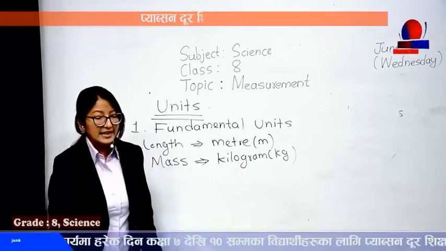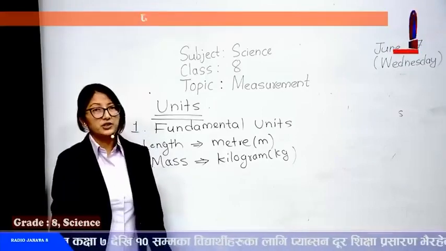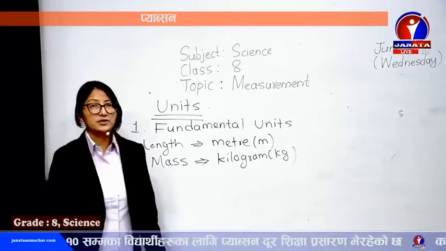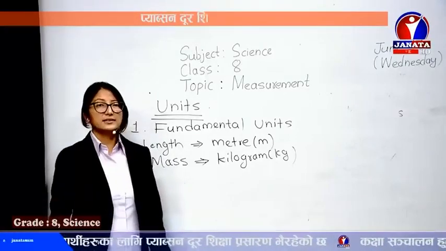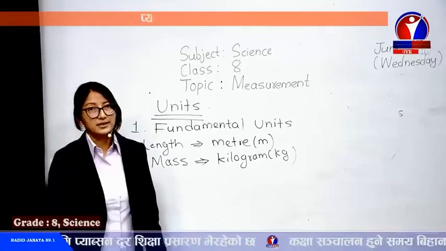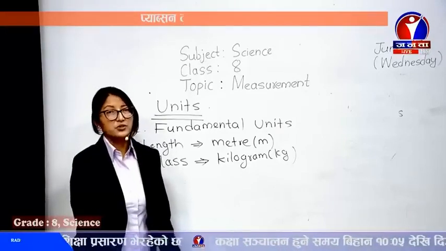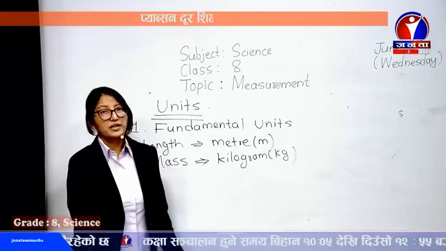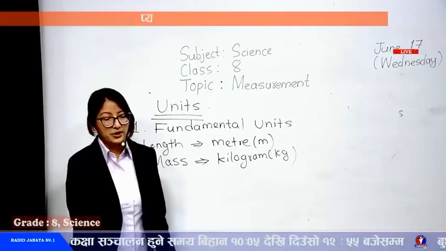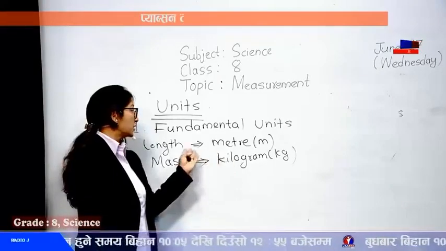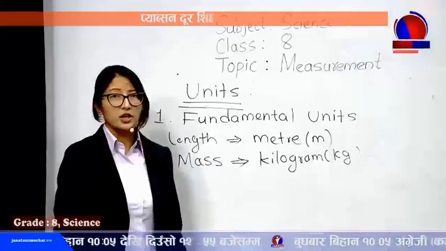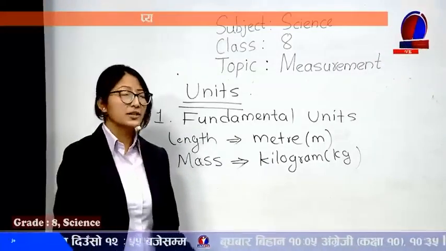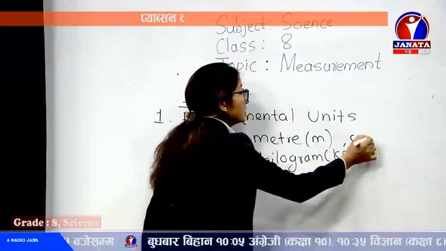You are seeing that SI unit is written over there. Don't get confused. We have already discussed the international system of units in previous classes. It's the system which is used worldwide for making uniformity in measurement. Of course, you might be confused why length is not measured in centimeter or kilometer. Of course, it can be measured in centimeter, millimeter, kilometer.